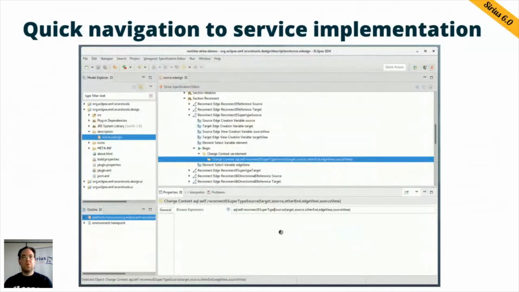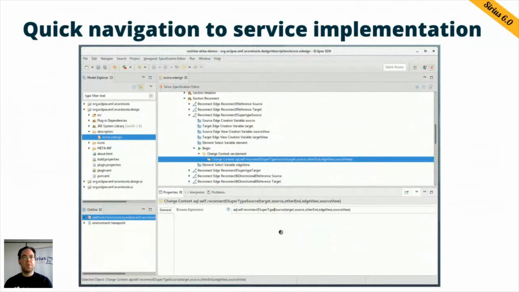In every version, we also try to improve the experience of the specifiers, the designers who create the actual modelers. So in this version, we added support for quick navigation from the ODesign files to the Java source code. In particular, if you have already developed complex Serious modelers, you probably had to use Java services to enhance the capabilities of your modelers.